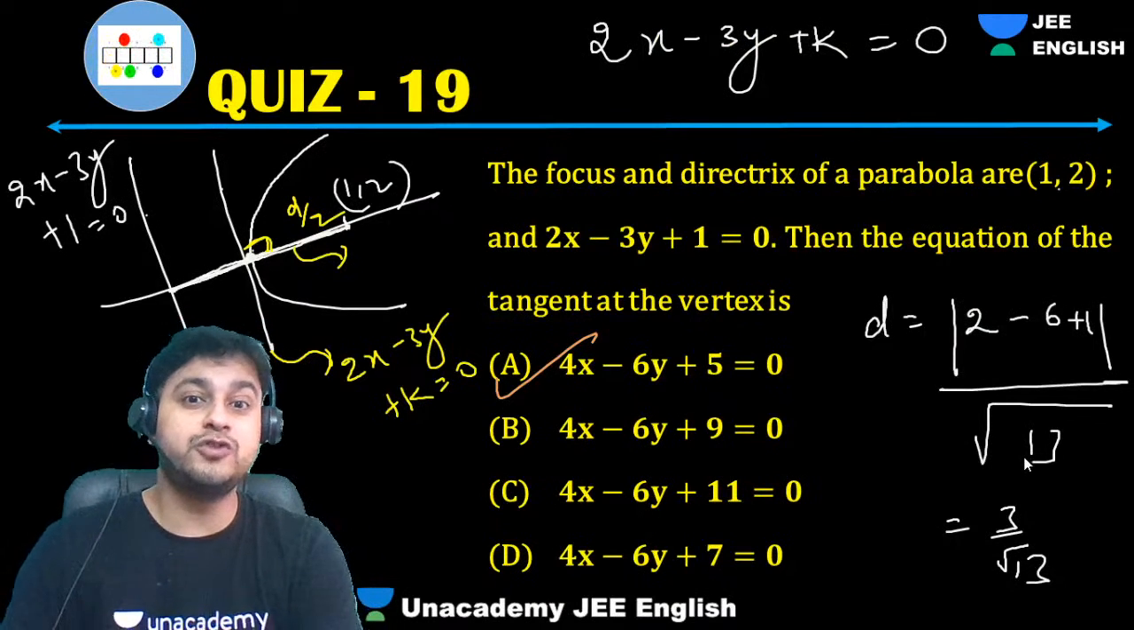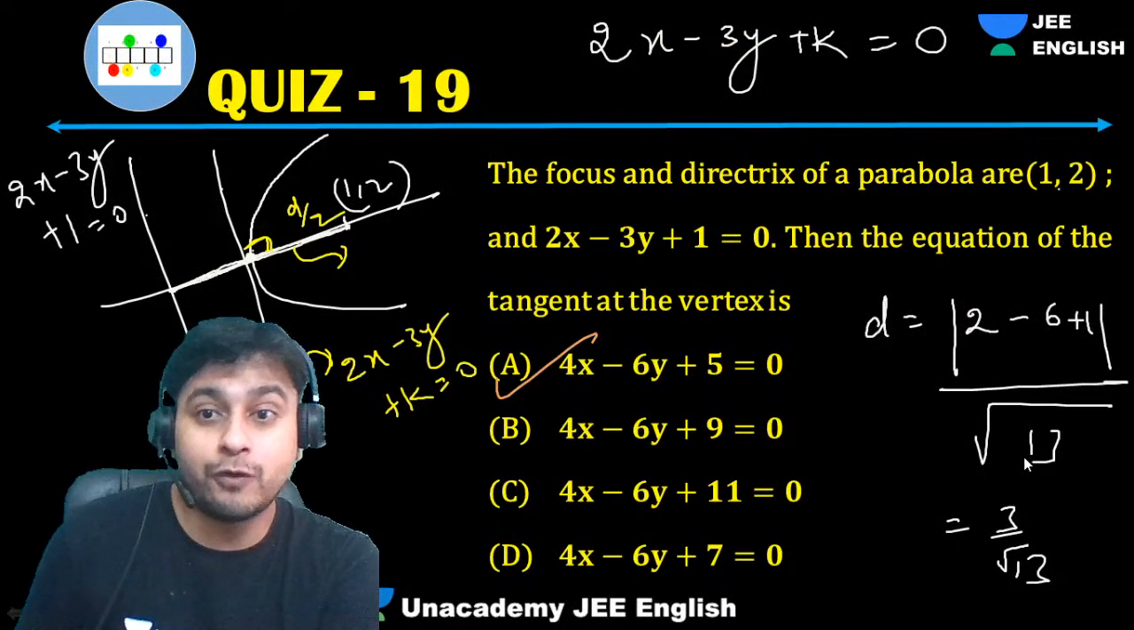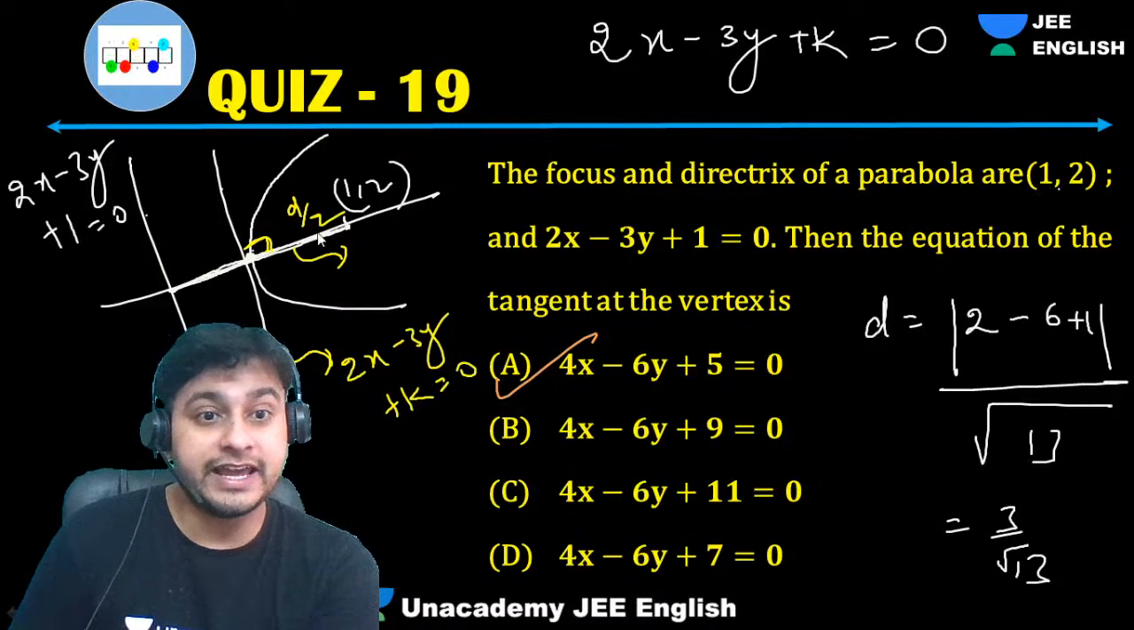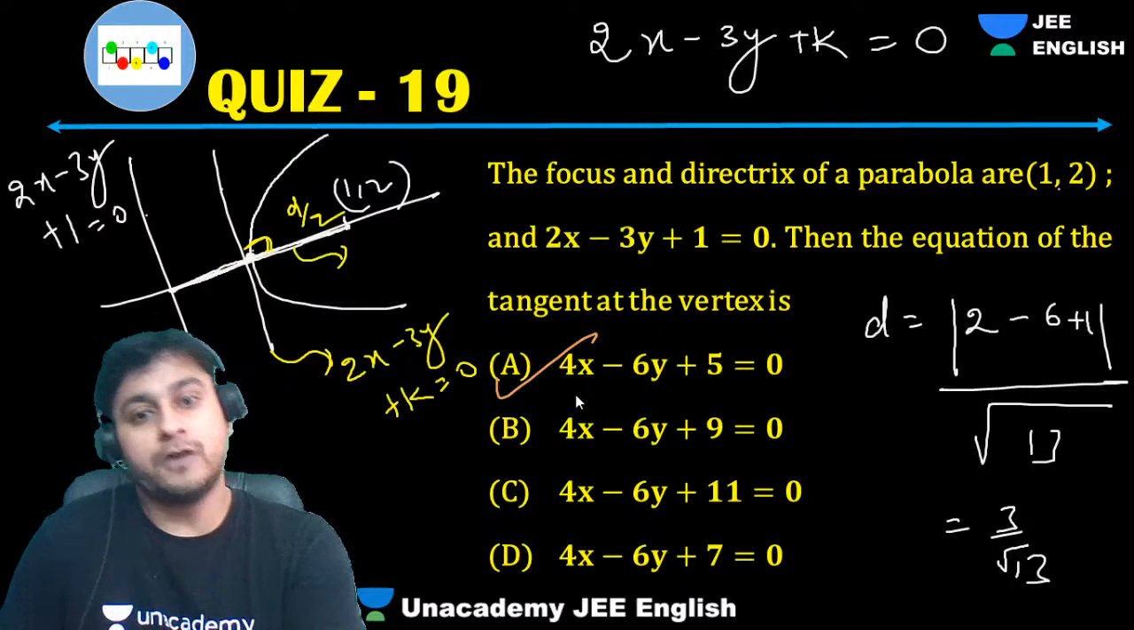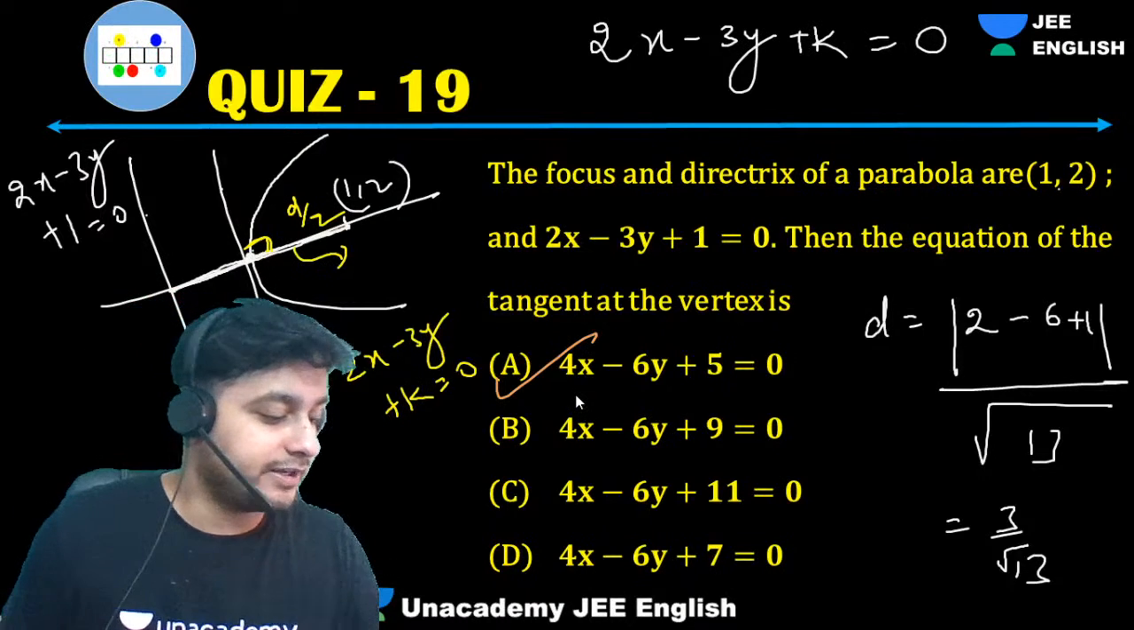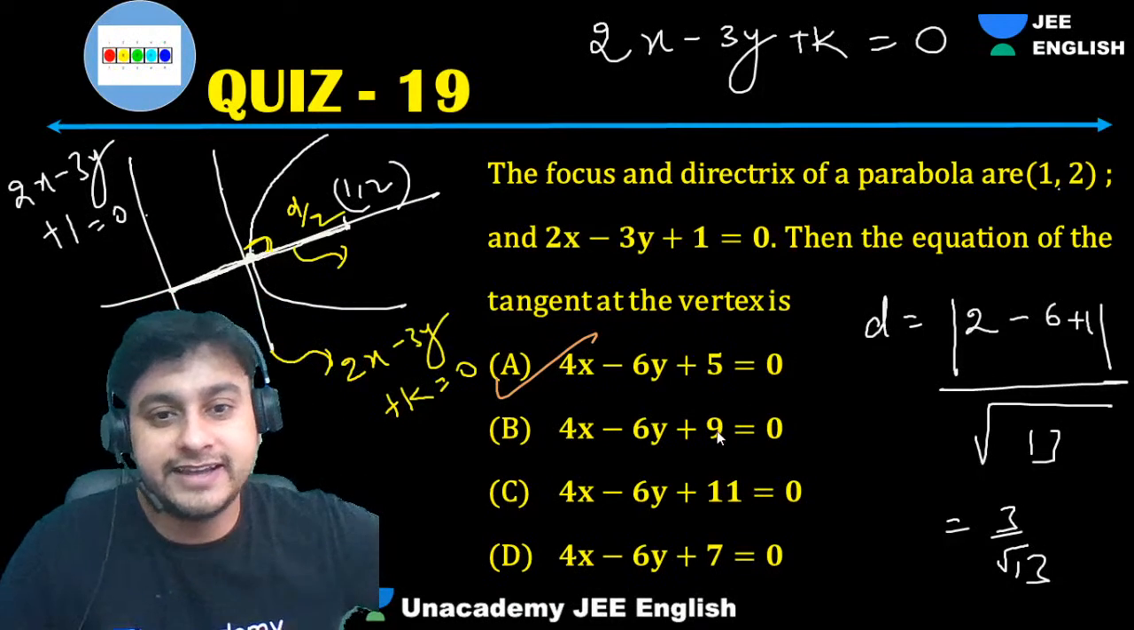But you should understand that the focus is given and the distance is given, a units, you know, right? So we can get the vertex, right? Obviously, this will be the correct answer. Fine. Next question.